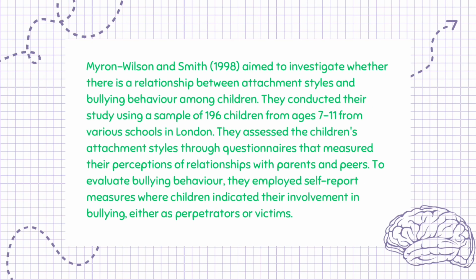Myron-Wilson and Smith, 1998, aimed to investigate whether there is a relationship between attachment styles and bullying behavior among children. They conducted their study using a sample of 196 children aged 7 to 11 from various schools in London. They assessed the children's attachment styles through questionnaires that measured their perceptions of relationships with parents and peers. To evaluate bullying behavior, they employed self-report measures where children indicated their involvement in bullying, either as perpetrators or victims.